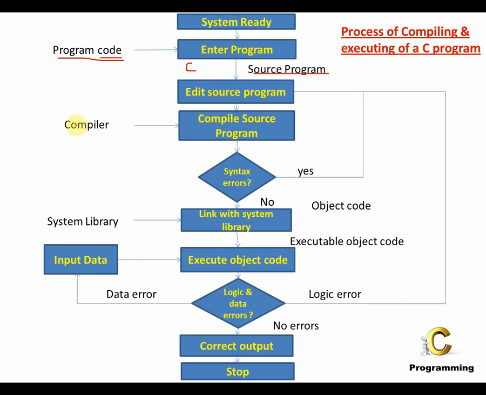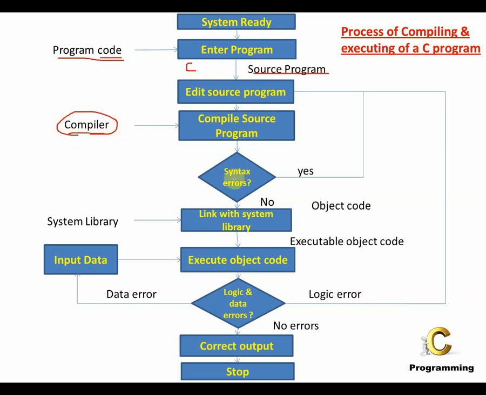I have mentioned to you already that a compiler is nothing but software that translates the source code written in a high level language into machine readable language that can be understood by the CPU. So over here the C source code will be converted into machine readable code so that the CPU can understand, and this job is done by the compiler.